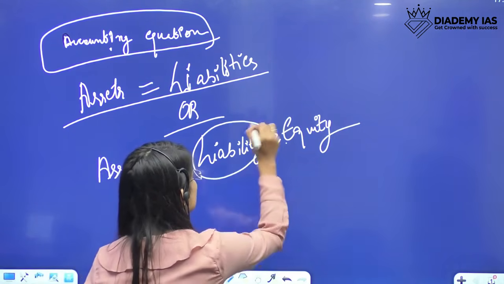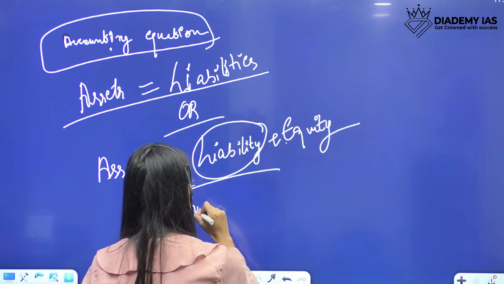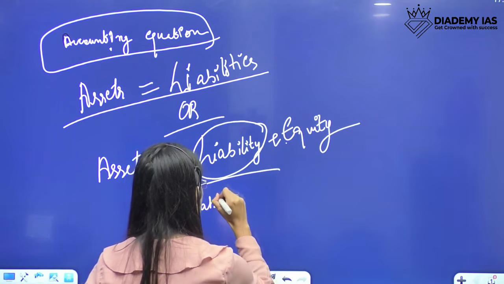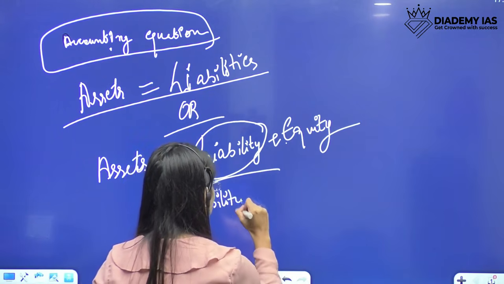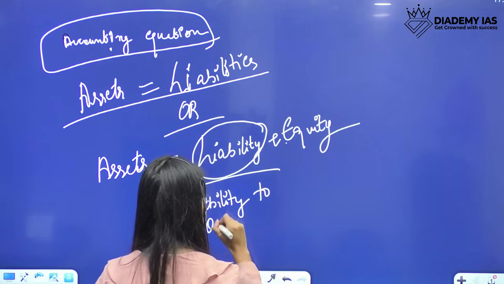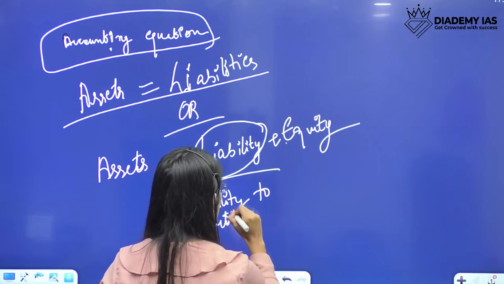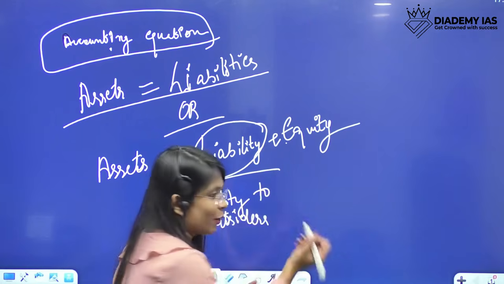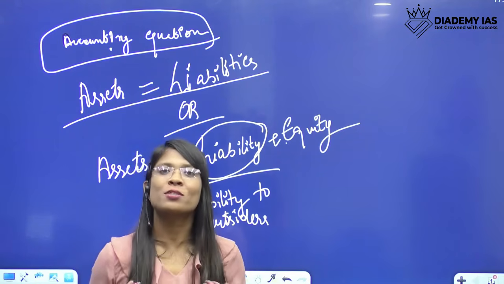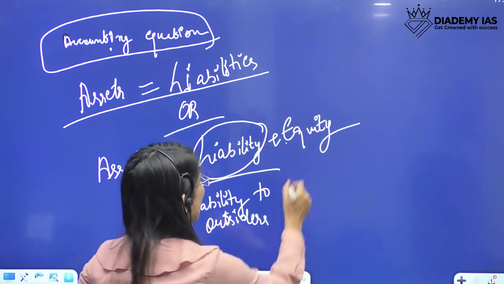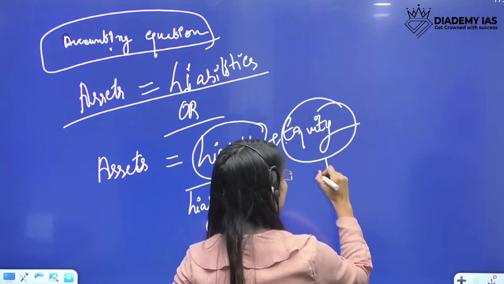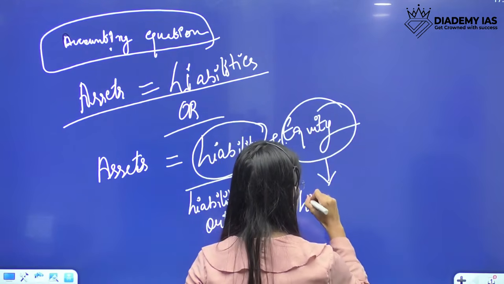Liability and equity are two different points. Liability is our liability to the outside world, or to outsiders. Outside world doesn't mean like out of India or something. Outsiders just means outside of our organization. And equity means liability to our owners.